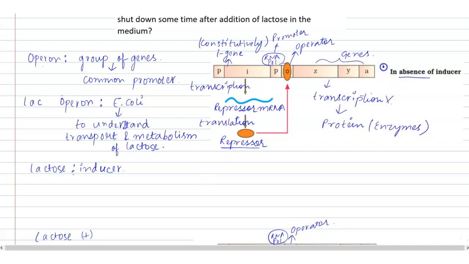The repressor will become active again, because now there is no lactose that can make this repressor inactive. And because the repressor will become active again, it will go and bind to the operator, and hence this whole process of transcription will stop again, and there won't be any synthesis of these particular proteins. So hence our Lac Operon will shut down after some time.